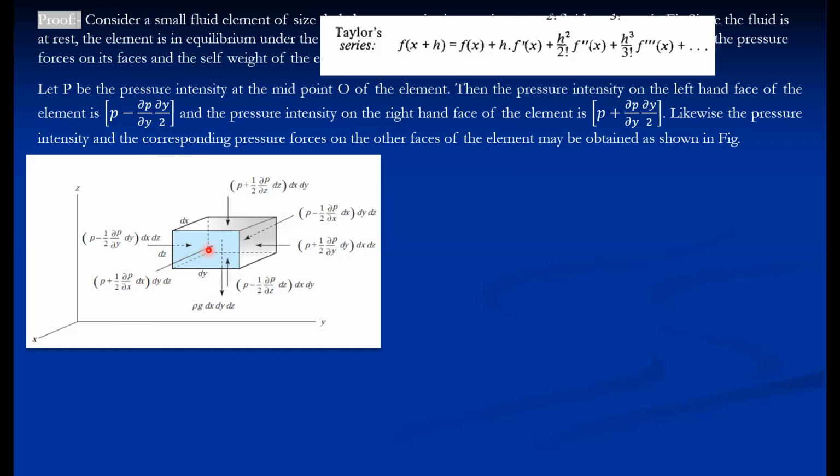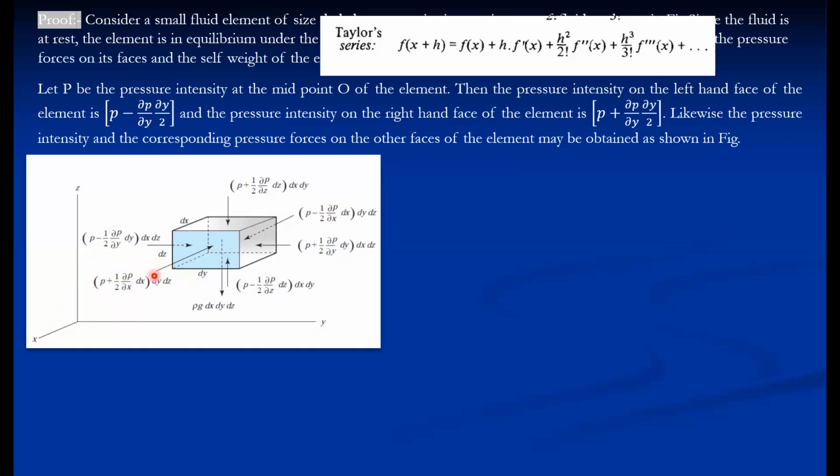Similarly, along the positive x direction, the pressure intensity on the front face is f of x plus f dash of x, where the variation of pressure along the x direction is dabba p by dabba x, and the distance of the front face from the center is dx by 2, because this is dx and its half distance is dx by 2.